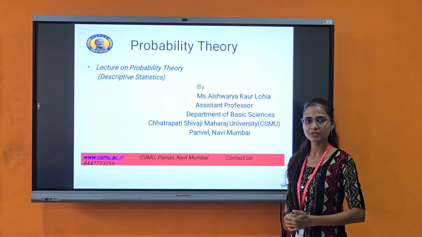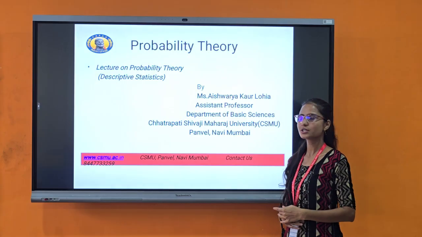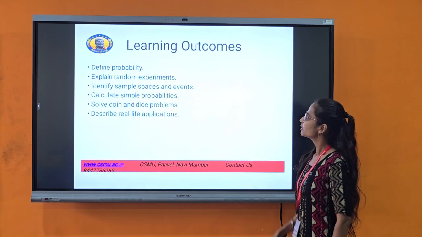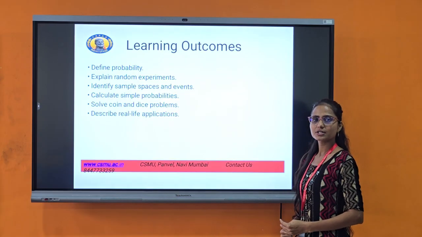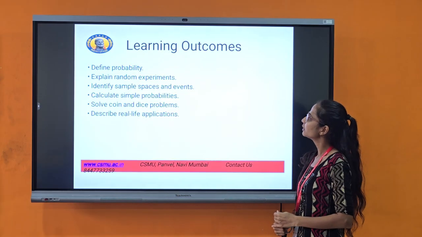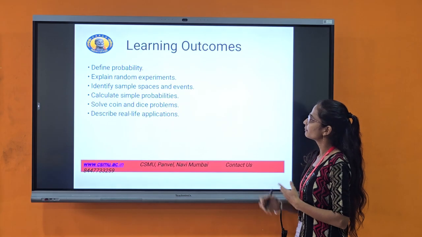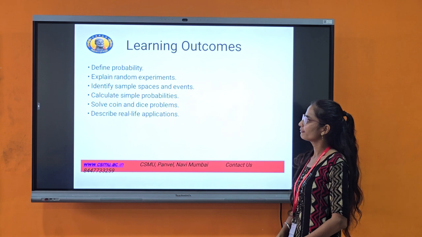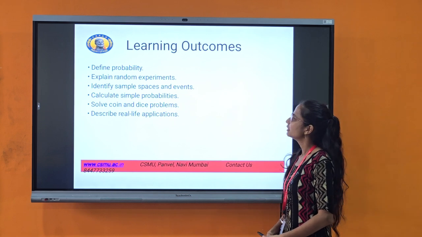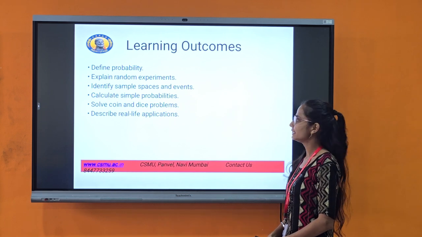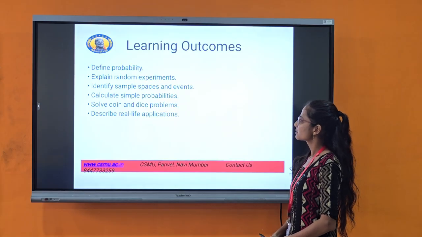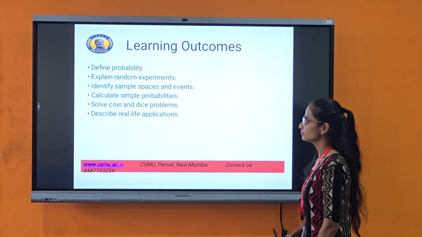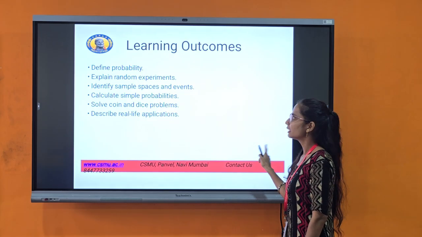University, Panvel, Mumbai. Now we are going to start our lecture on probability theory. In this lecture, we are going to see the following learning outcomes: define probability, explain random experiments, identify the sample space and events, calculate simple probabilities, solve coin and dice problems, and describe real life applications. So we are going to start our lecture.